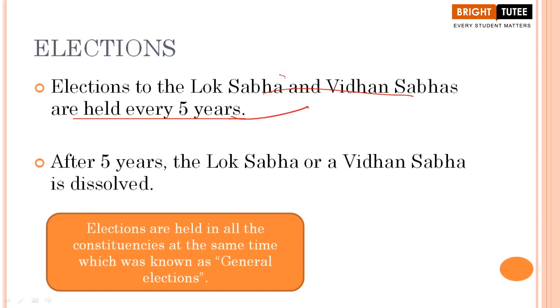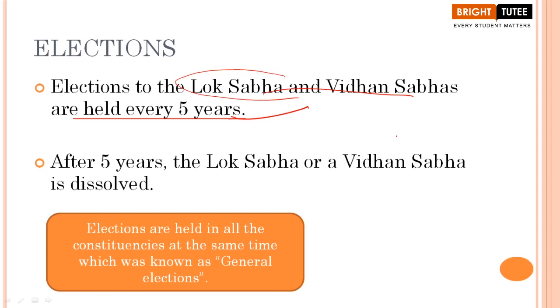Now, when we are talking about the Lok Sabha elections, it means that we are talking about the general election, right? In our country, different kinds of elections are held. Elections to the Lok Sabha and Vidhan Sabha, you have to remember that they are held every 5 years. After every 5 years, the Lok Sabha or a Vidhan Sabha is dissolved and fresh elections take place, and again the same party can come in power or a different party can come in power.